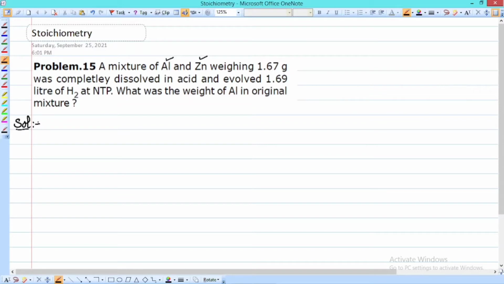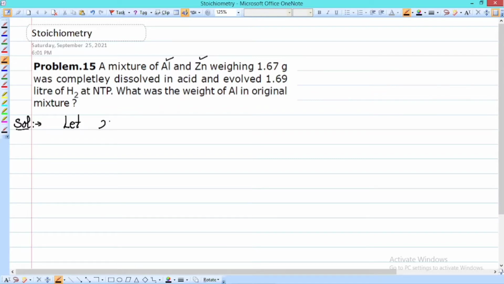We have to utilize the concept of mole and the concept of molar volume in this question. First of all, as we do in mathematics, if we don't know something, we consider it as x. The problem here is to find the weight of aluminum, so let us consider that the mass of aluminum is x gram.